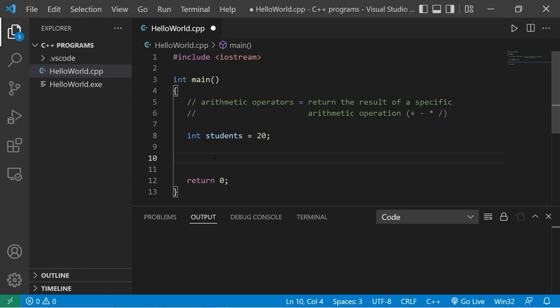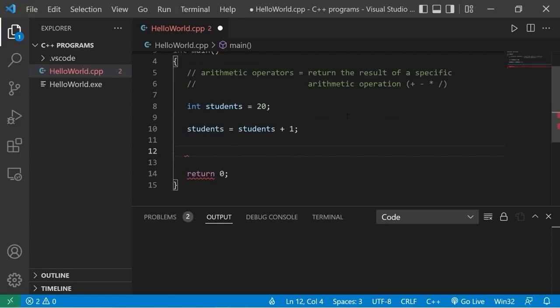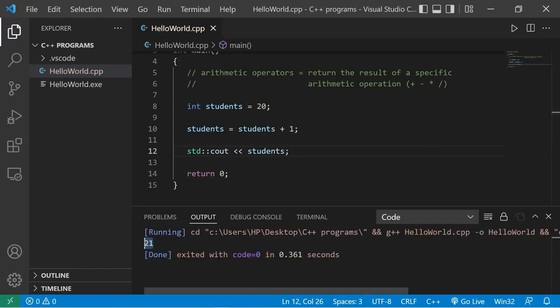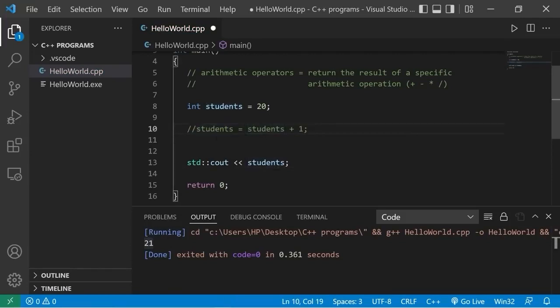Well, if we're working with the variable, we could say students equals whatever students is plus 1. Then we could display this. Standard output, I will display students. The current number of students that we have are 21. There is a shorthand way of writing this too. In place of saying students equals students plus 1, we could shorten this to students plus equals 1. That would do the same thing. 21. If we need to add 2 students, this would be students equals students plus 2, or students plus equals 2. Then we have 22 students.